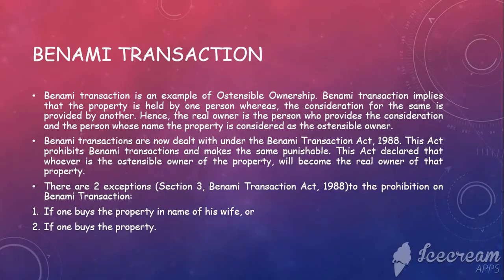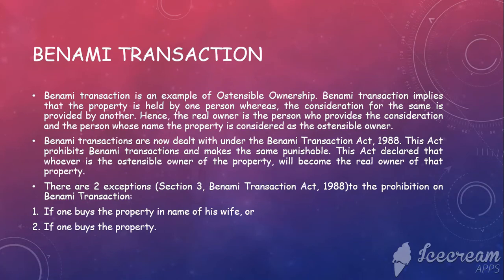So what is a Benami transaction? A Benami transaction is an example of ostensible ownership. A Benami transaction implies that property is held by one person whereas the consideration for the same is provided by another. Hence, the real owner is the person who provides the consideration, and the person in whose name the property is held is the ostensible owner. In order to deal with these Benami transactions, a separate act, the Benami Transactions Act, was brought in, and this act prohibits Benami transactions and makes the same punishable.